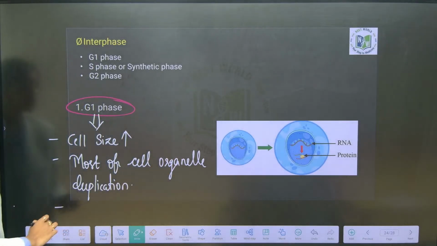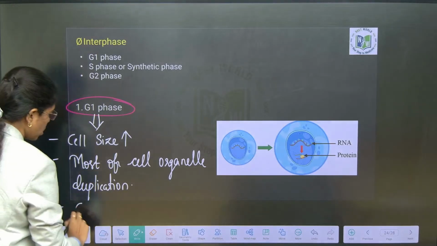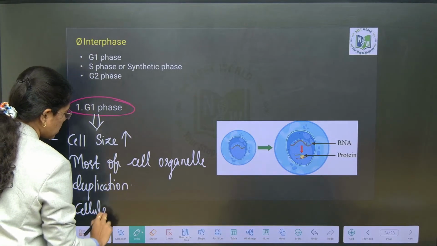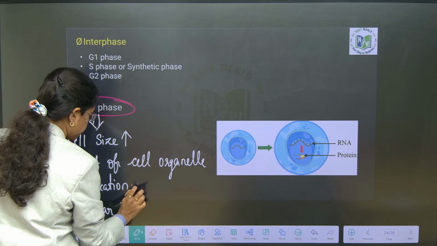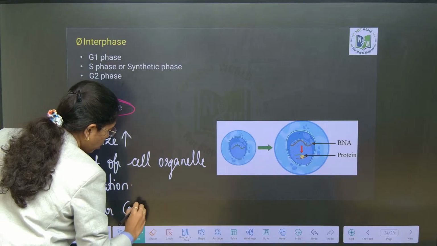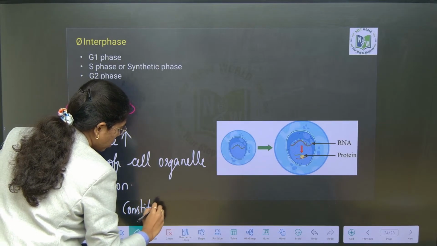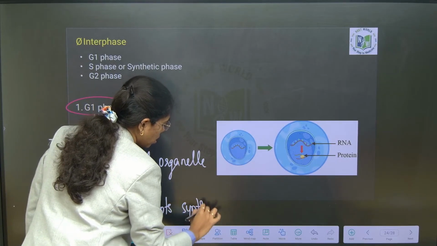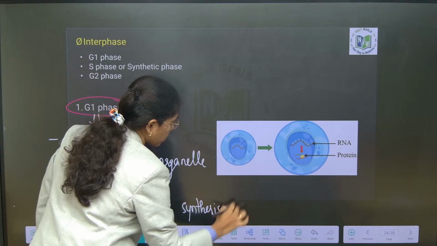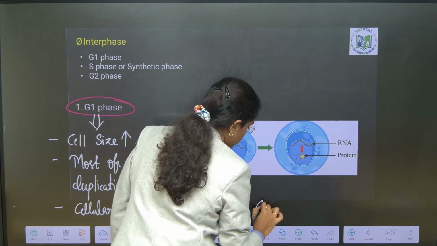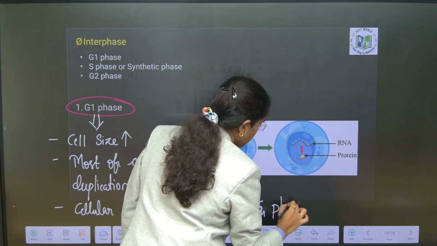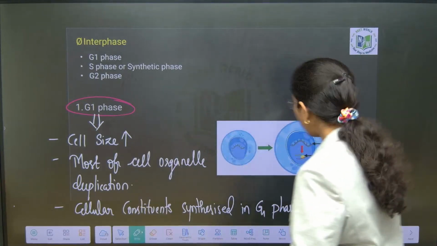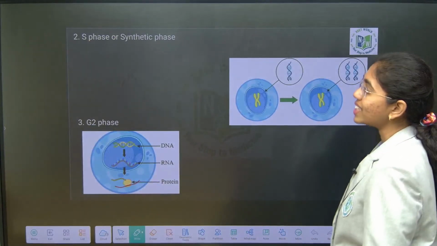And most of the cellular constituents are synthesized in G1 phase only. Clear? Now we will move on to S phase or synthesis phase.